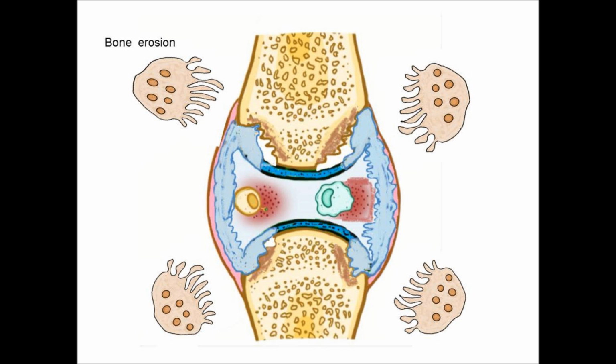But the autoantigen is there, anti-citrullinated vimentin. Vimentin is a citrullinated protein against which the autoantibody is formed.